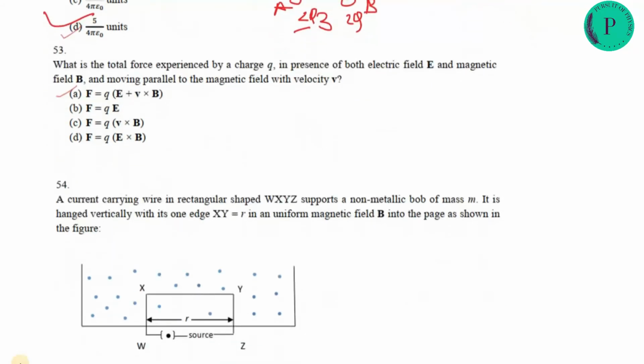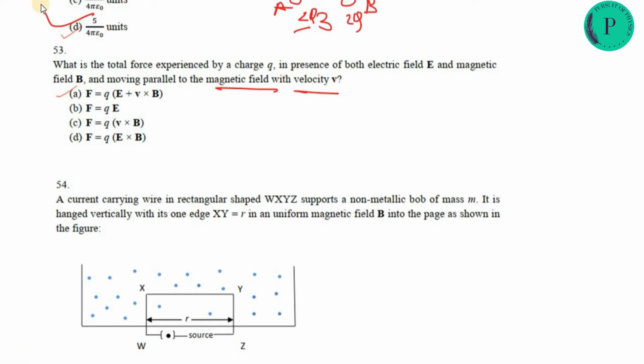Next is, what is the total force experienced by the charge Q in the presence of both electric field and magnetic field B, moving parallel to the magnetic field with velocity V? If you do not read carefully, you may mark A, and it is the wrong option.